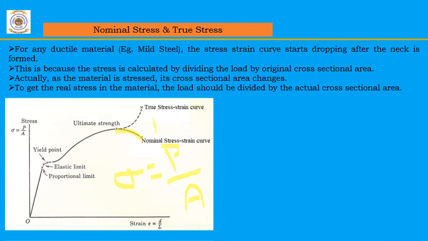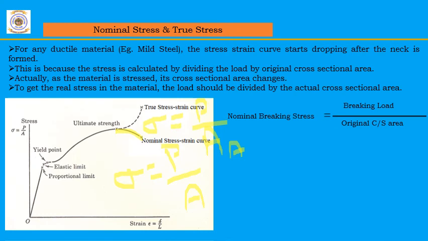So if we calculate stress by dividing the load by its actual cross-sectional area, we will get the true stress. Therefore, the nominal breaking stress is nothing but the breaking load divided by its original cross-sectional area. We call this nominal stress the engineering stress, whereas true stress is the breaking load divided by the actual cross-sectional area.